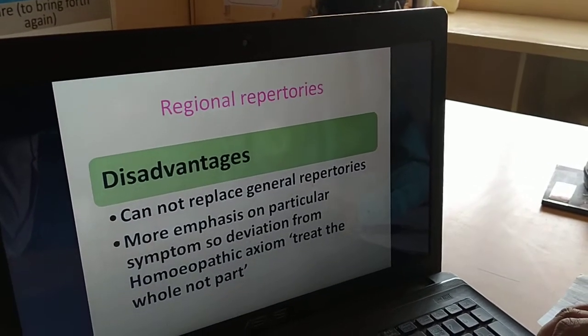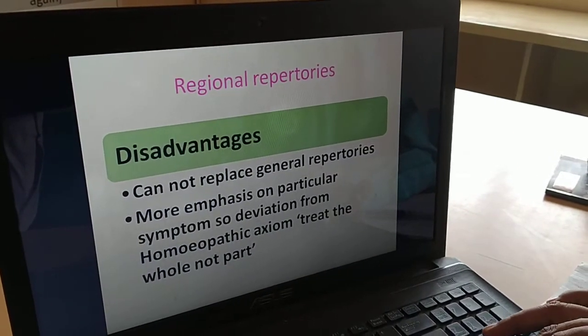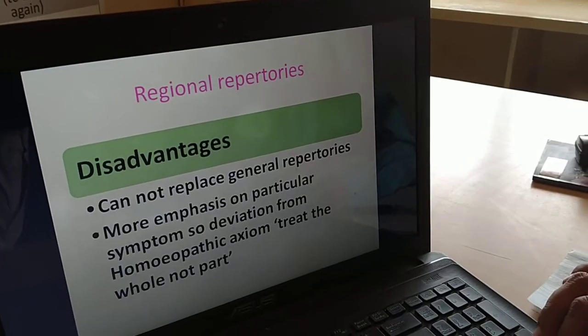Remember, this is all about general repertory, regional repertory, and clinical repertories.